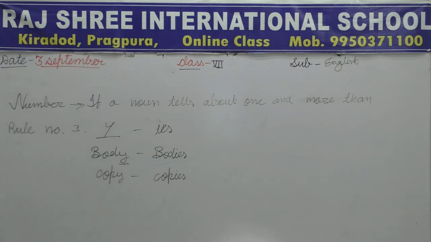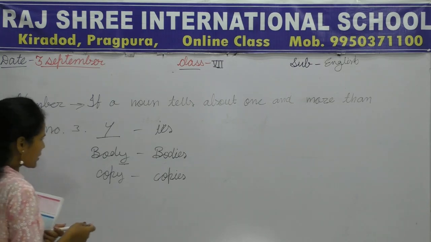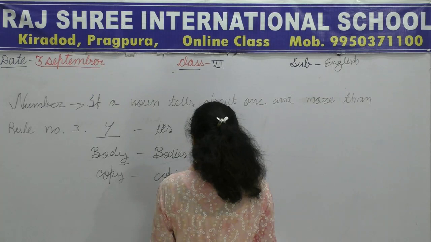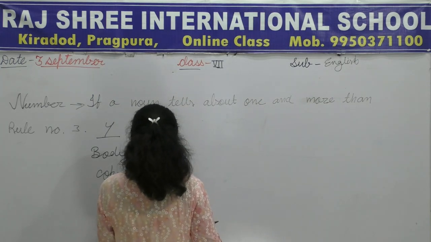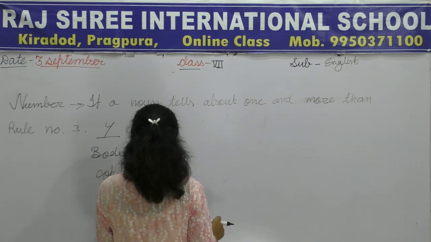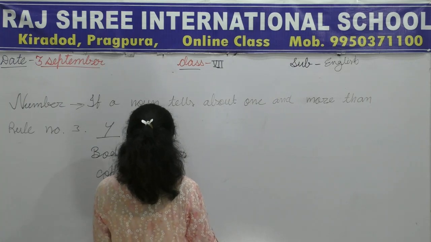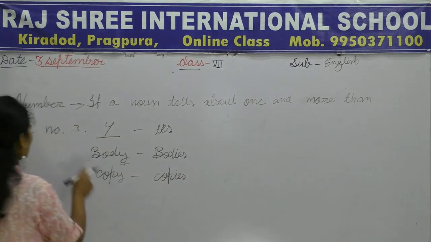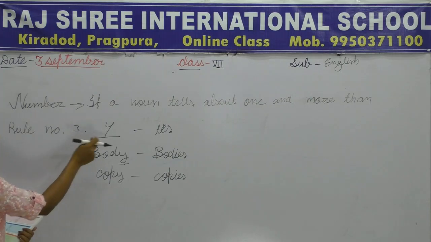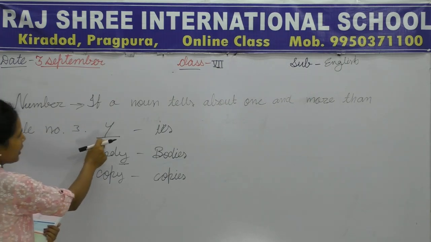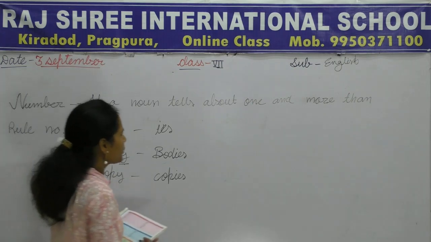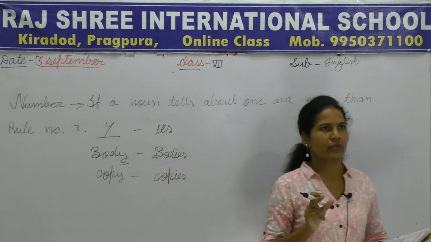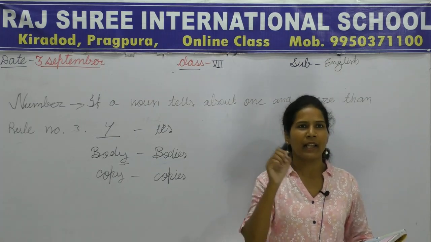Then let's proceed to the next rule. There is one more rule, it is the brother of this one. We will check the letter y. If there is a vowel before y, then it will not change. We will simply add s.